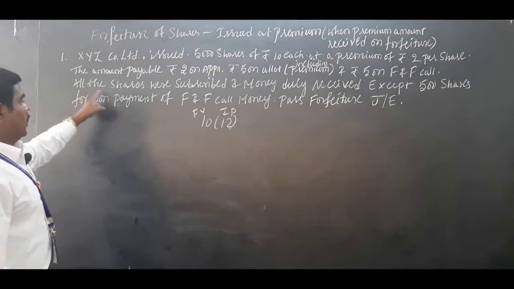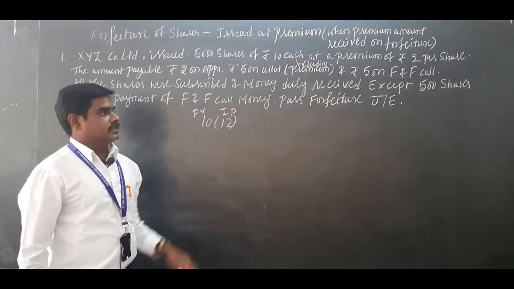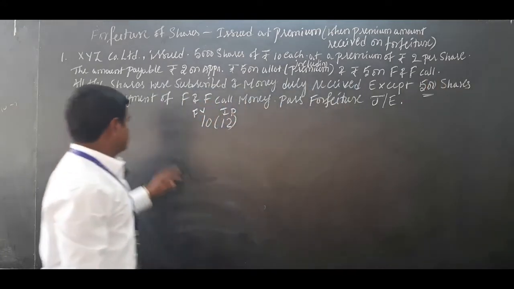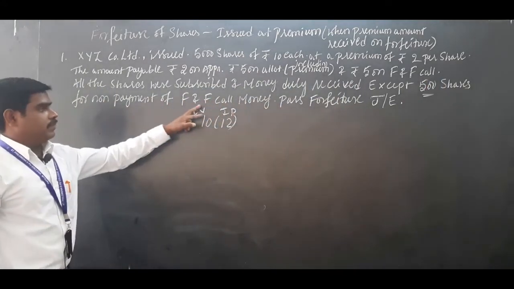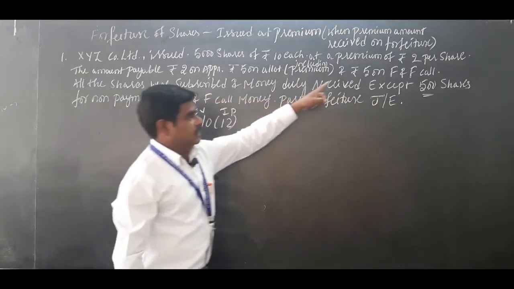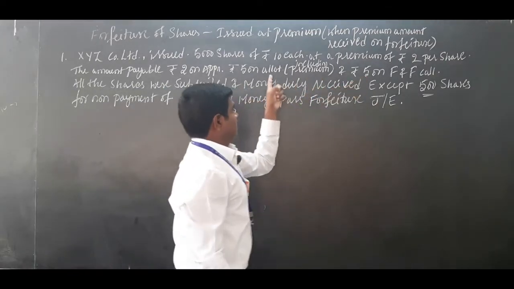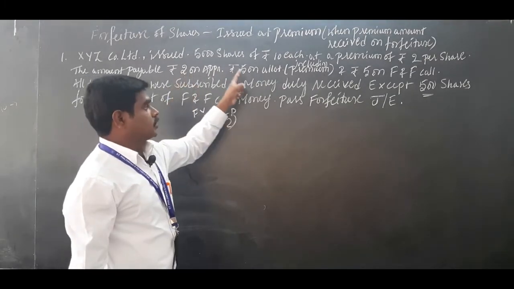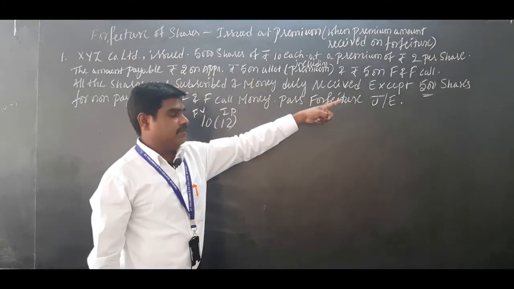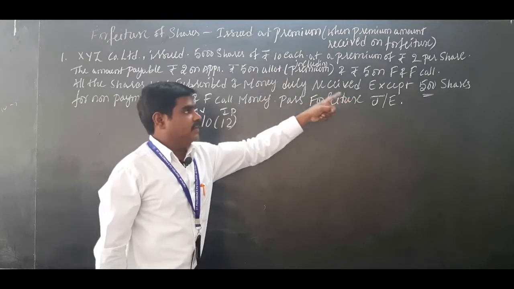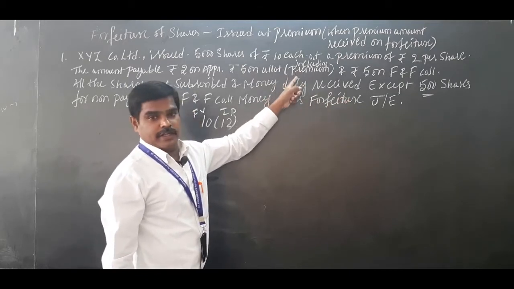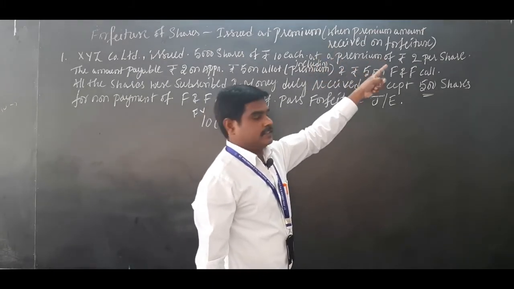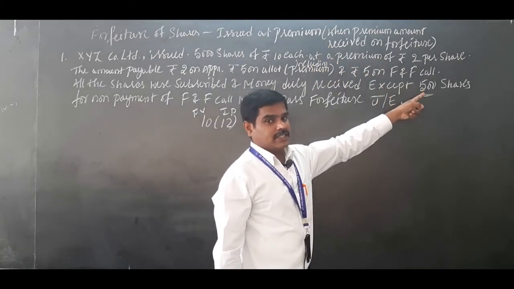All the shares were subscribed and money duly received except 500 shares. So, 500 shares on which one is not received? Non-payment of first and final call money. First and final call money is not received. That means they paid application, they also paid allotment for those 500 shares. That means that 500 shares premium amount is also paid. That is why, when premium amount is received on forfeiture, these 500 shares are cancelled.